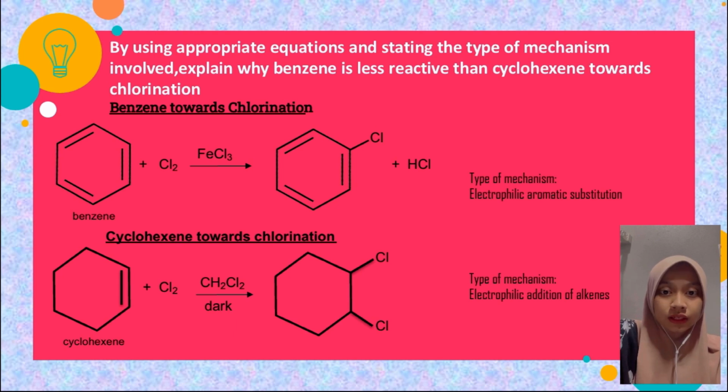Okay, for the first equation, which is benzene towards chlorination, in the presence of FeCl3, it produces chlorobenzene as a major product, and the type of mechanism is electrophilic aromatic substitution. For the equation of cyclohexene towards chlorination, in the presence of CH2Cl2, it produces 1,2-dichlorocyclohexane. And the type of mechanism is electrophilic addition of alkenes.